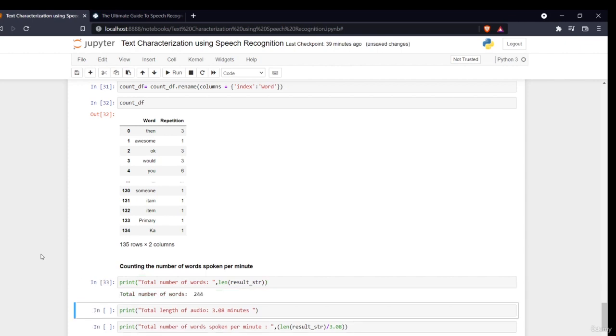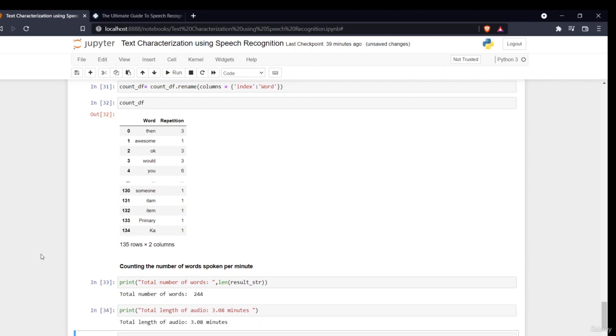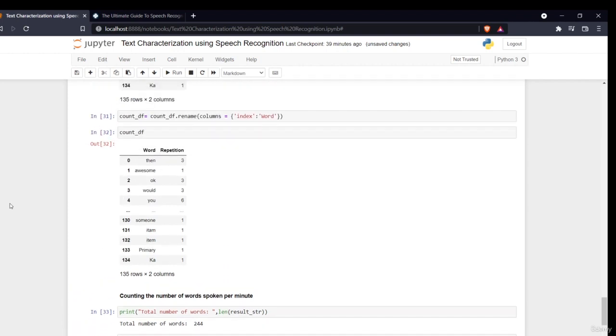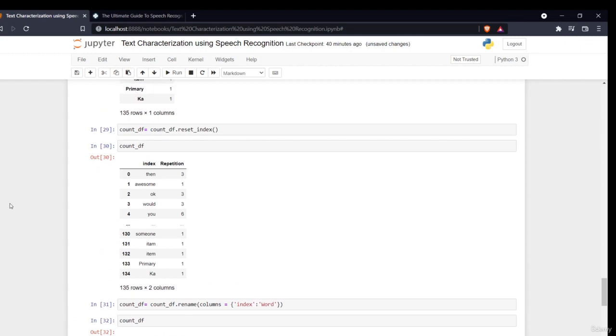I'll say the number of words is 244. The total length is 3.08 minutes. I'll just divide it. Then the total number of words spoken per minute is 79.22, that is approximately 79 words spoken per minute. See how easy it is. So this was an idea of total text characterization using speech recognition with all of those things.